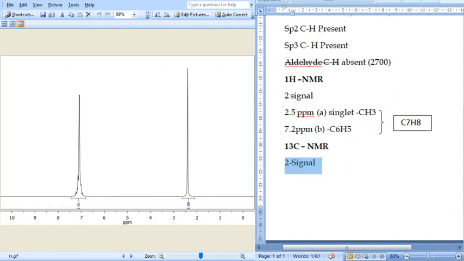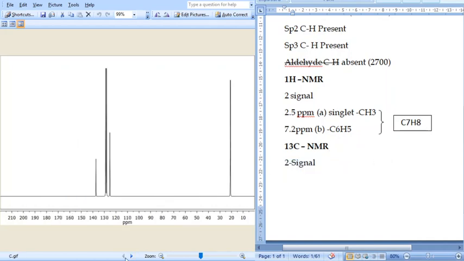Okay, let us analyze the C13 NMR. In C13 NMR, you can see there are 4 signals, 4 different kinds of signals, but these signals altogether put together we consider as 1, because all these are aromatic carbons. C6H5 is a typical pattern of a monosubstituted ring. If it is disubstituted, depending upon the substitution, we will get a different arrangement that we will see in other examples.